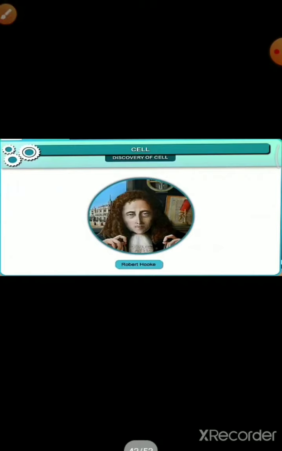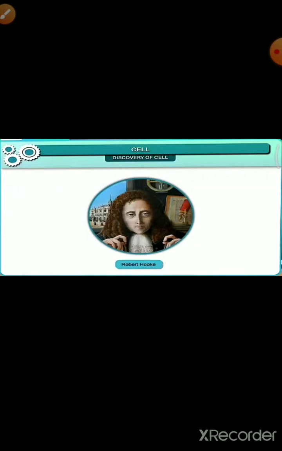Then we will read about the discovery of the cell. As I told you, cells are very small and they are invisible to the naked human eye. So we can see the cell only through the microscope. Antony van Leeuwenhoek developed the first simple microscope, which was made up of a single lens.